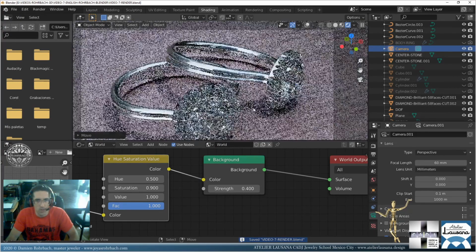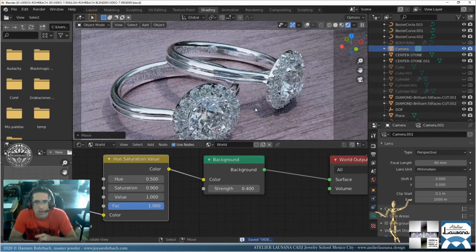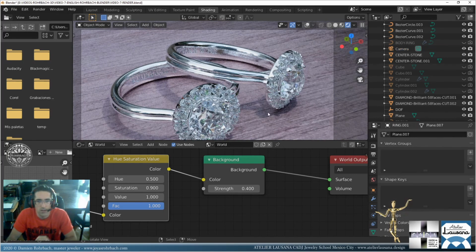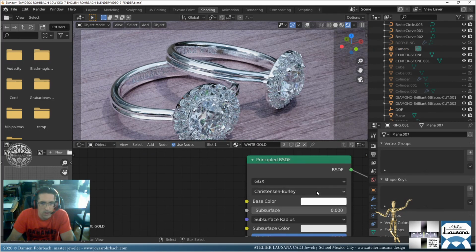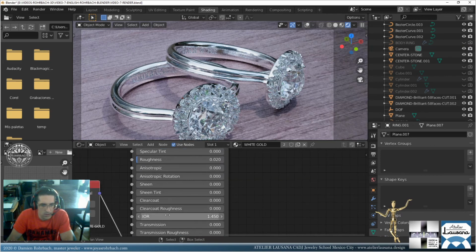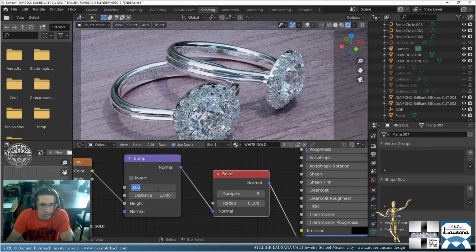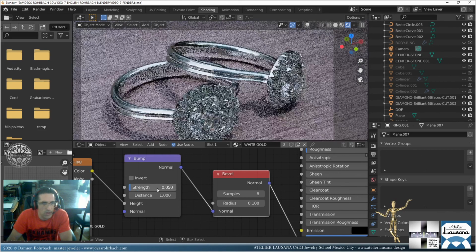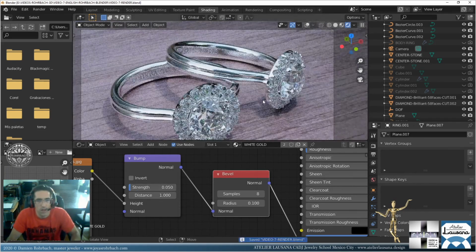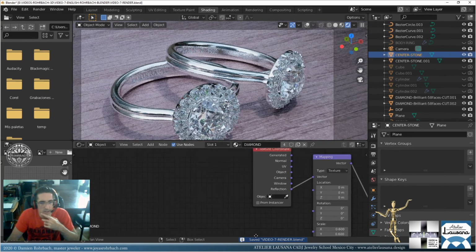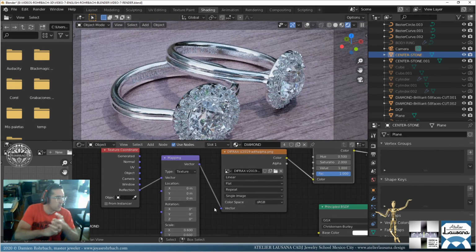Okay, so that was the rendering part with the materials. I showed you how to create a nice looking metal with some bump, some fake dispersion in Cycles. Let me go at 0.05, maybe a bit more here. Okay. Let's tweak this guy a bit more, and that's it for today. That was tutorial number 7, a bit more advanced already for advanced people out there. Jewelry design with Blender. My name is Damien Rohrbach.